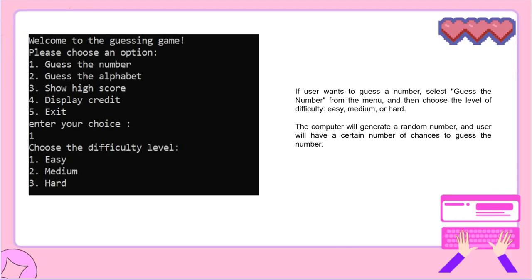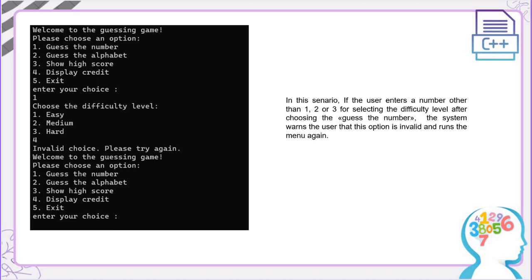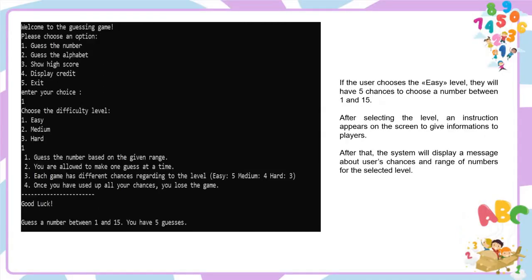After selecting the guess the number mode, users should choose a difficulty level. As I have mentioned before, the levels determine how many chances of guesses the user has. And also, if the user enters an invalid number after choosing the guess the number mode, it causes a trouble and our system warns them to enter a valid number again to select the proper difficulty level. When the users choose easy level, they will have 5 chances to guess the correct number between 1 and 50.